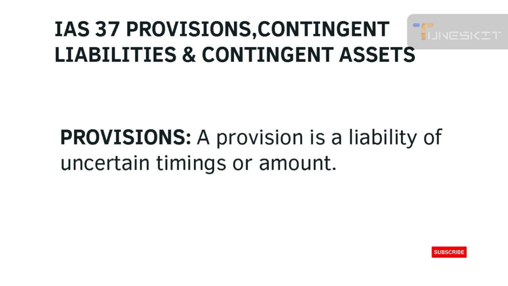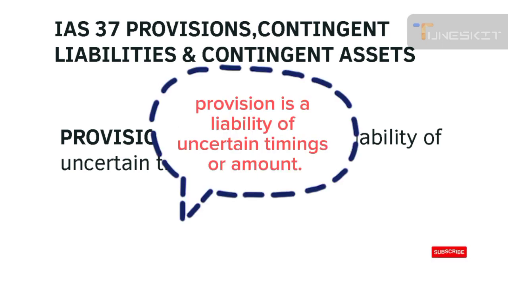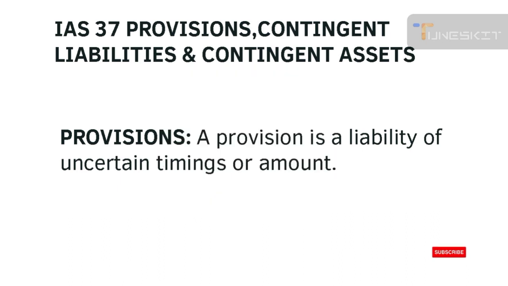Today I'm going to explain accounting standard IAS 37: provisions, contingent liabilities, and contingent assets. Before starting this standard, I would like to explain the definition of provision. Provision is a liability of uncertain timing or amount.